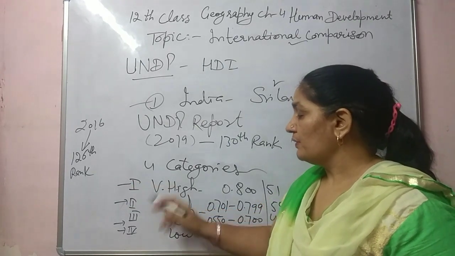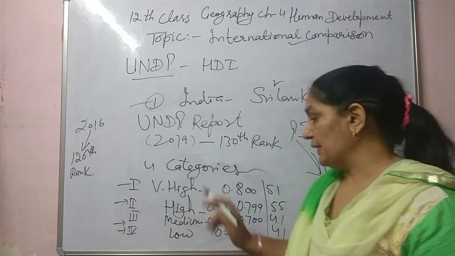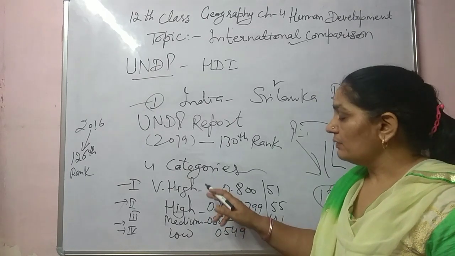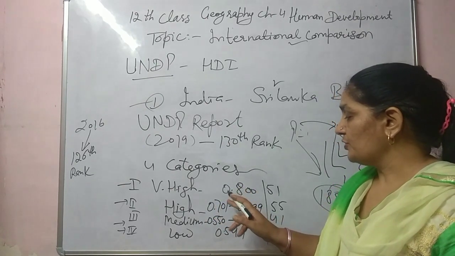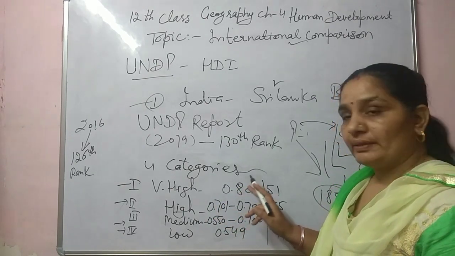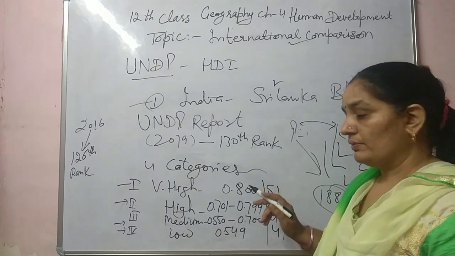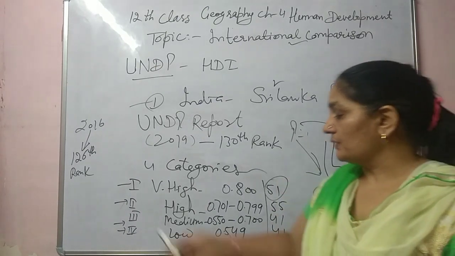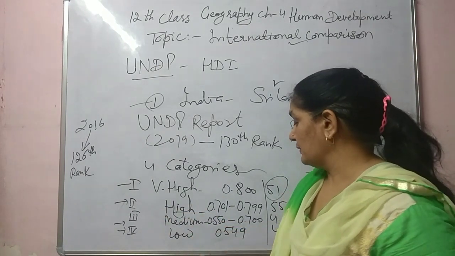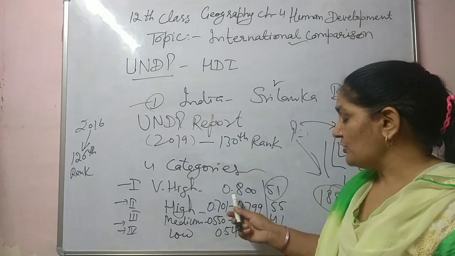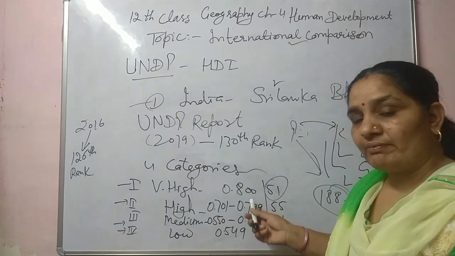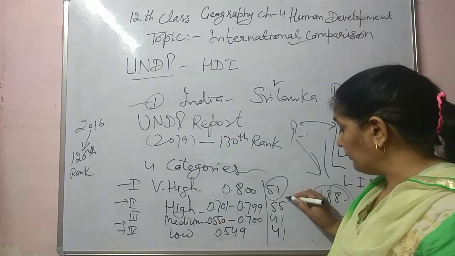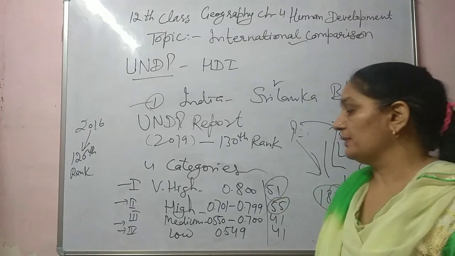First one is very high human development index, above 0.800. 51 countries lie in this category. Next one is high development index, 0.700 to 0.799. 55 countries lie in this category.